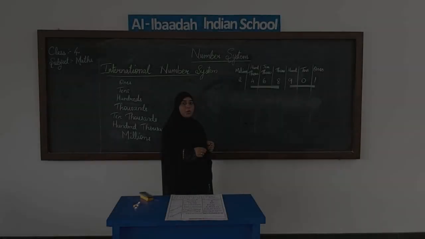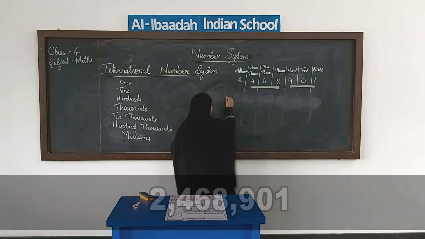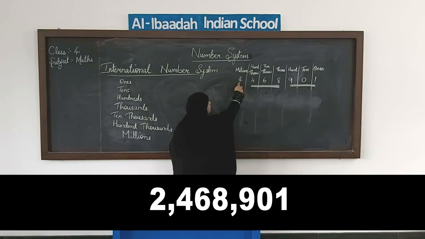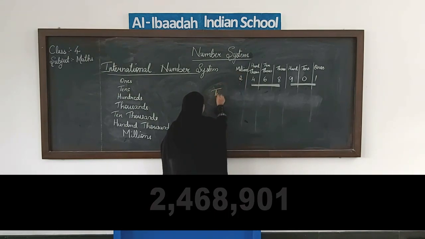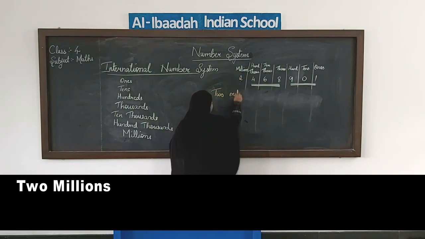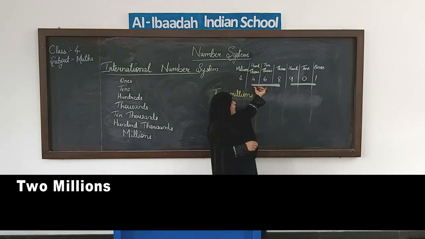901. Let me write this number on the board for you all. First we start from the millions place. We have 2 in the millions place, so 2 millions. Then our next group is thousands.